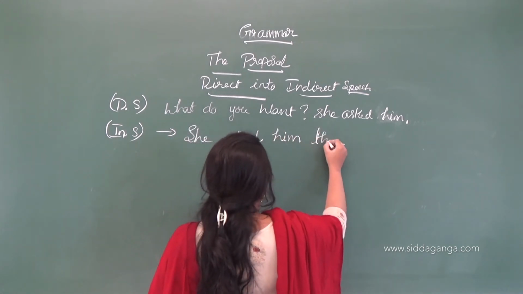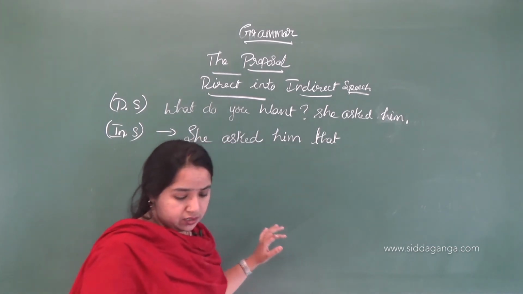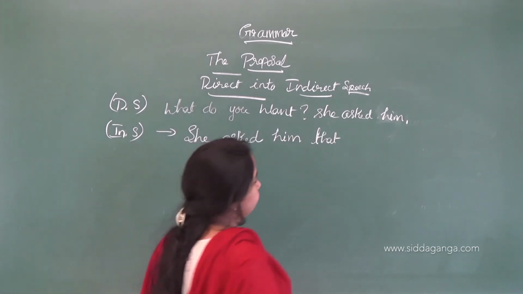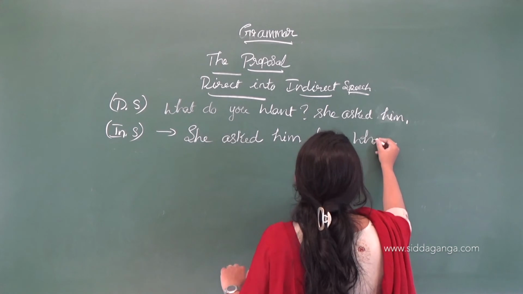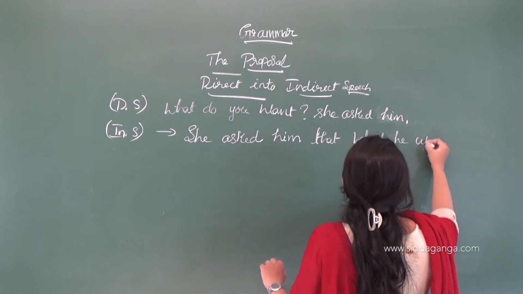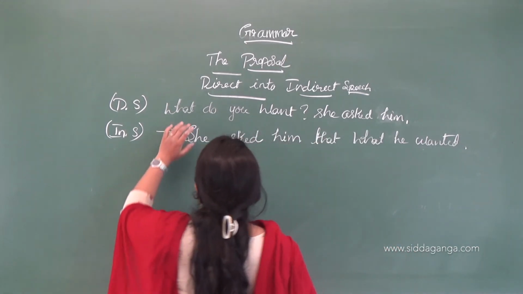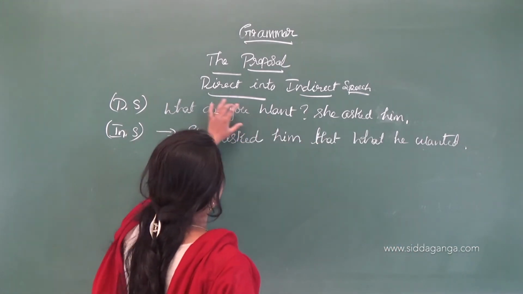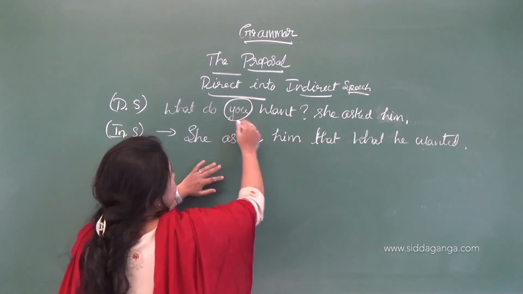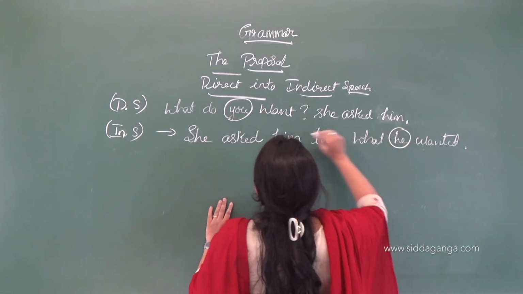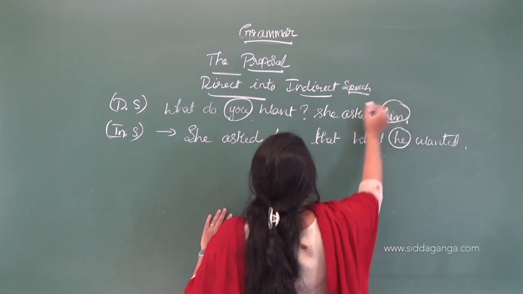that what he wanted. Okay, what do you want? So how do you change this from you to he? Because of this.